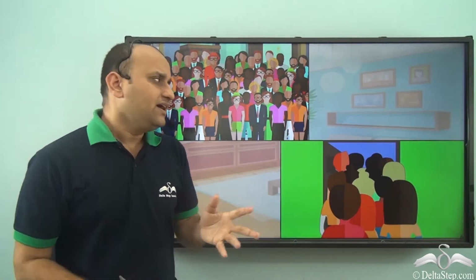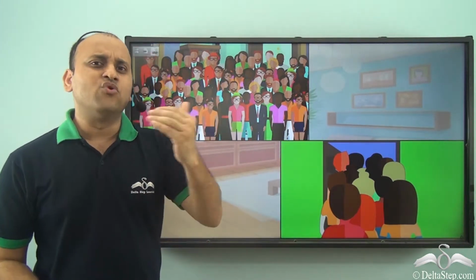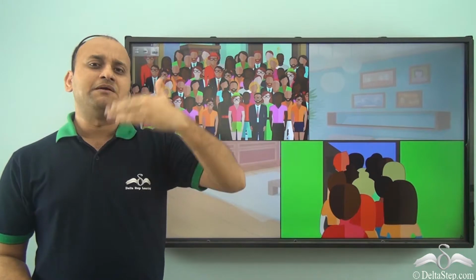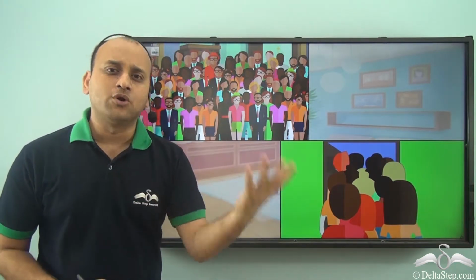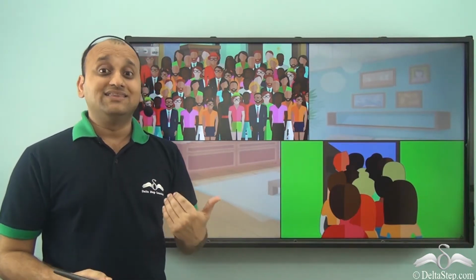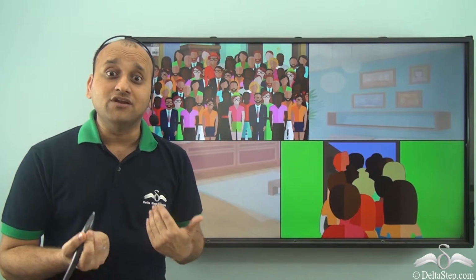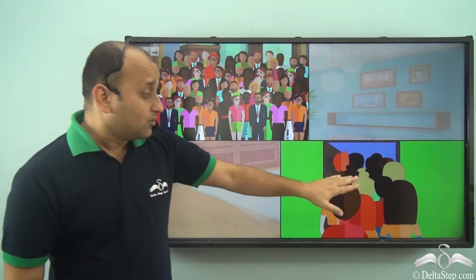Now let's see another scenario. Let's say there are many people in a room and you start adding more people in the room. So 10 people at a time. So you added 10 more people in the room. So somehow they adjusted. Then you added 10 more people in the room. Again they adjusted. Now if you want to add 10 more people, there won't be enough space for even one of them. And so you won't be able to add more people in the room.